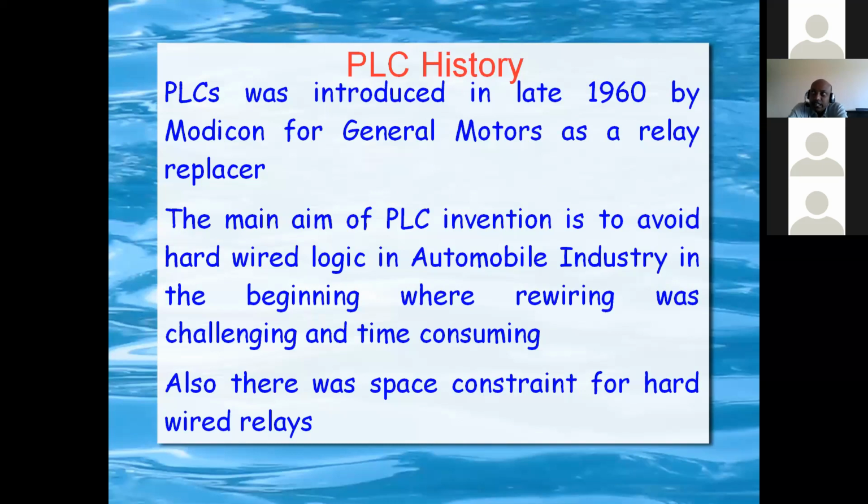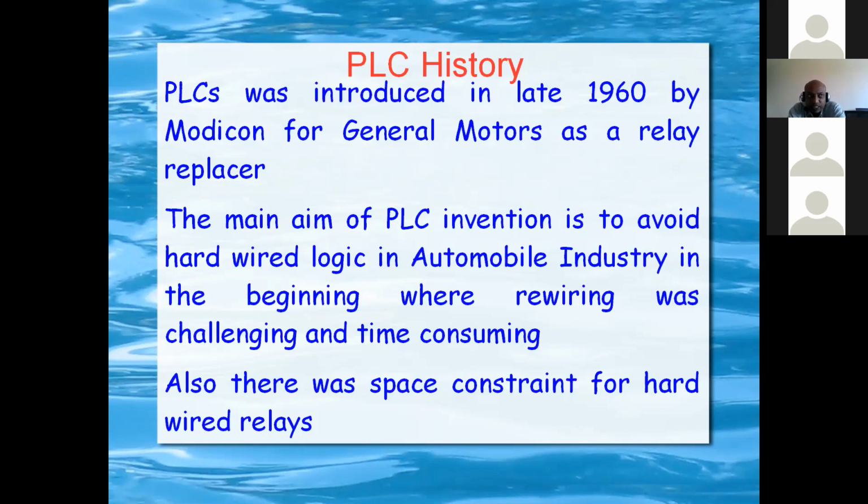During that period, the automotive industry was looking for an alternate technique to replace the relay or timing circuits, because rewiring was challenging and time consuming, and also there was a space constraint for hardwired relays. So this was the very thought of going for PLC.